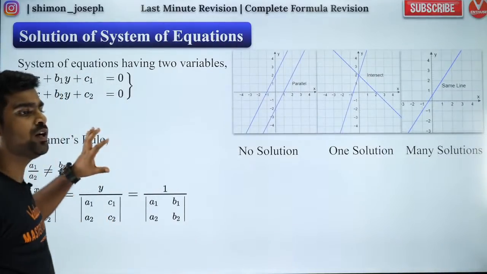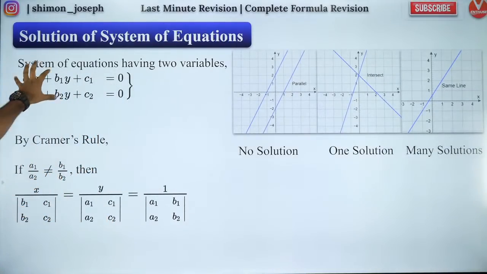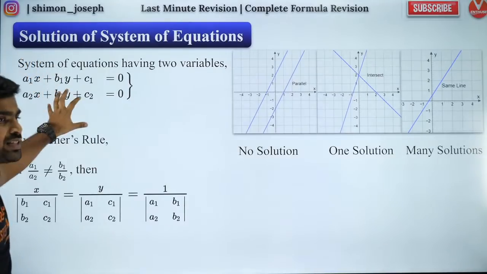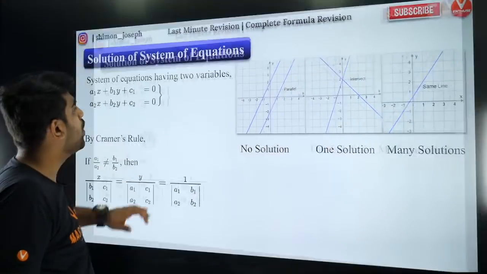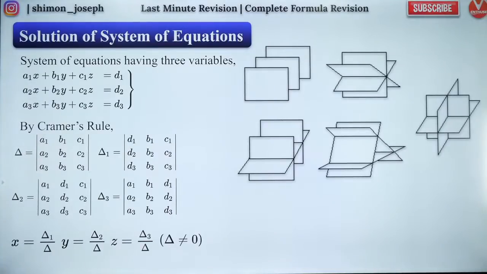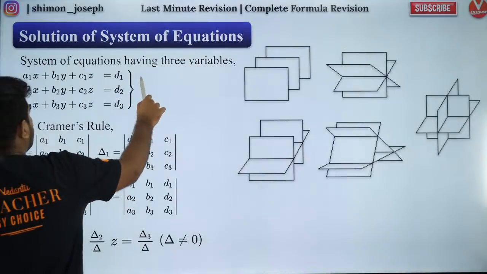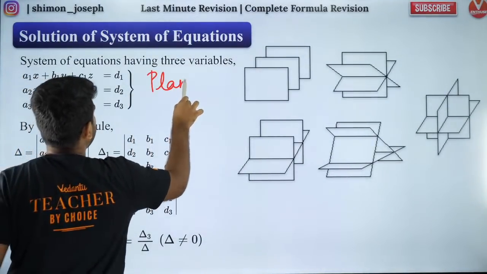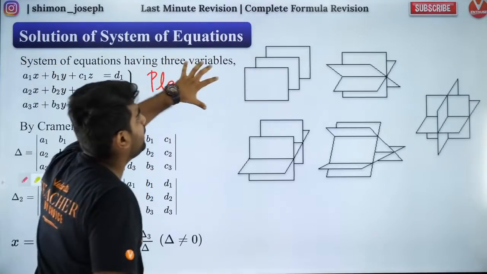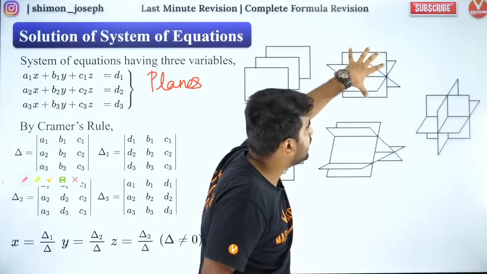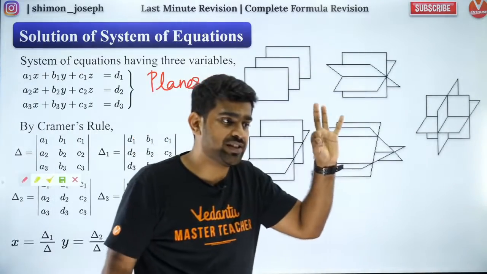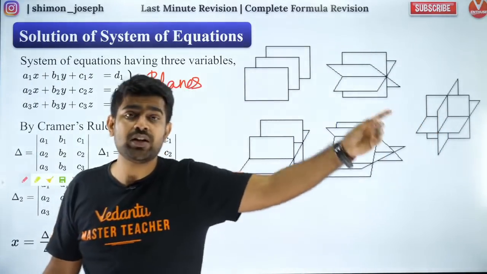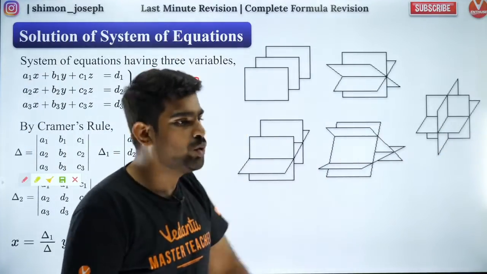Got it? So this is for 2 cross 2. You have two variables, so it is a two variable system and you know how to solve it. You have studied that in 10th standard. Very simple. Great. So now people, let's move forward and look at 3 cross 3. That is a 3 variable system. When you have 3 variables, each of these equations will represent planes. So you have 3 planes. How can 3 planes intersect? 3 planes can have no solution, one solution, or infinitely many solutions, and we need to look at them case by case.